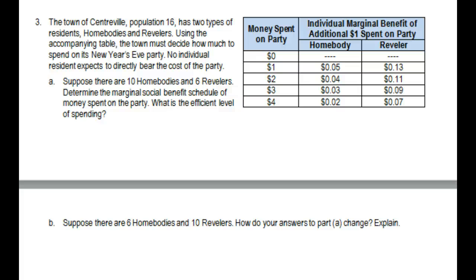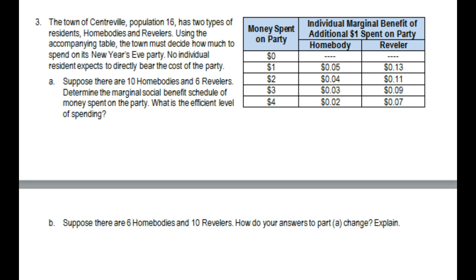Alright, this is the day 2 handout, problem 3. Welcome to the world's worst party. The town of Centerville, population 16, has two types of residents, homebodies and revelers. Using the accompanying table, the town must decide how much to spend on its New Year's Eve party. No individual resident expects to directly bear the cost of the party.